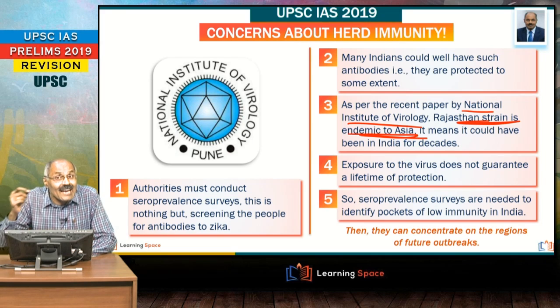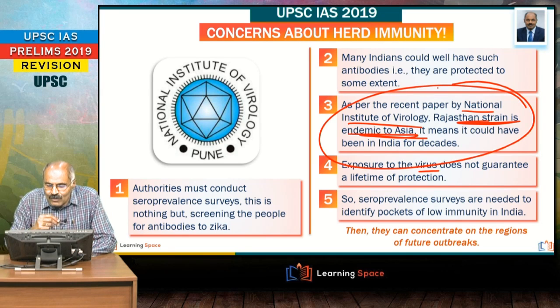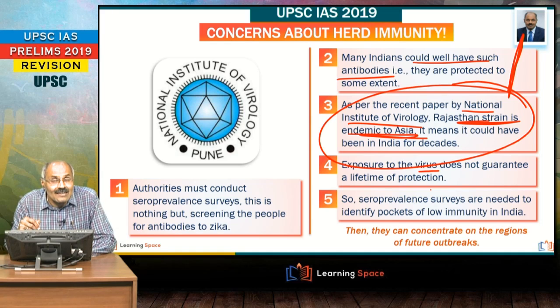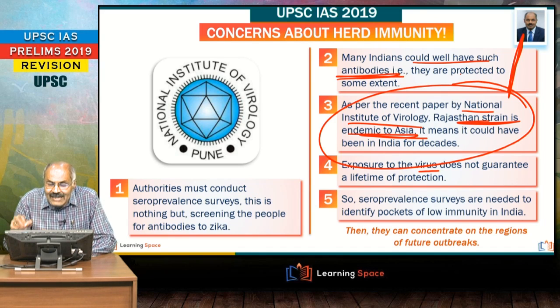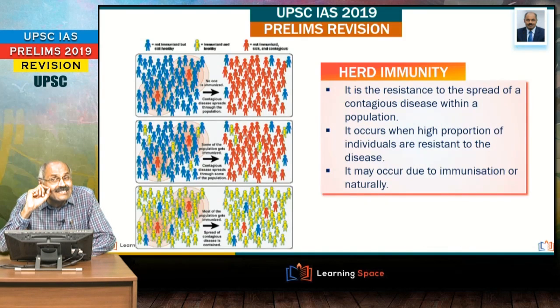It creates herd immunity. So with exposure to the virus, many Indians could have antibodies, because when a virus is endemic to a particular area for several years, maybe several decades, the majority of the population will develop antibodies, and because of that, disease outbreak chances are less.